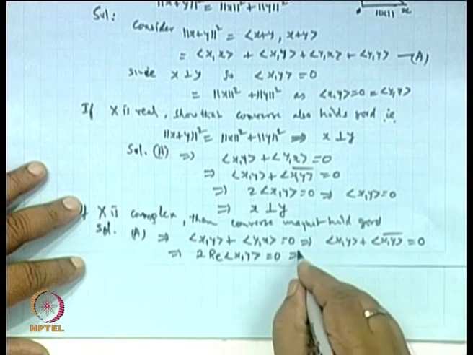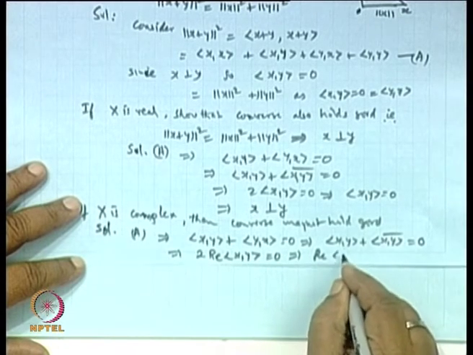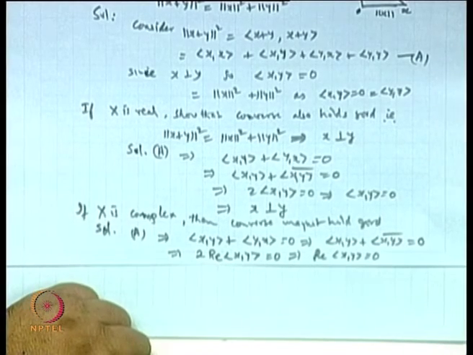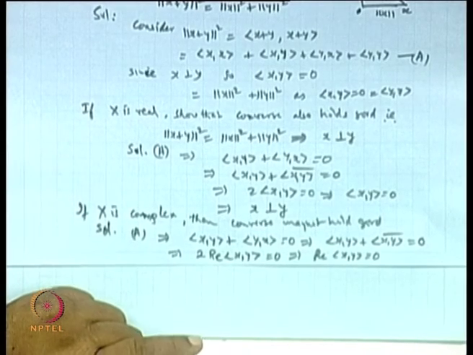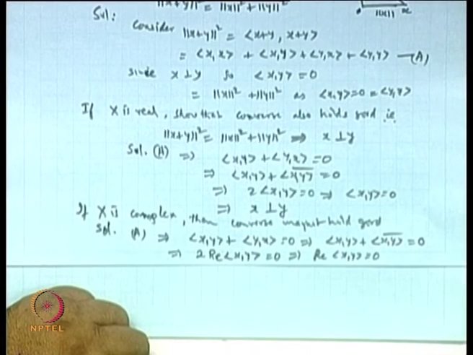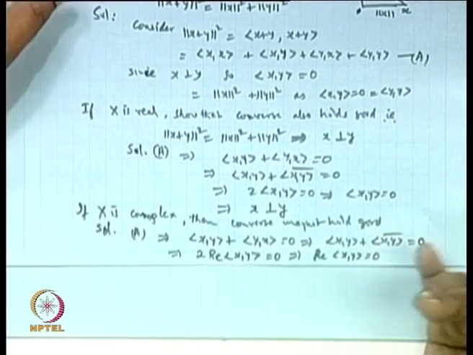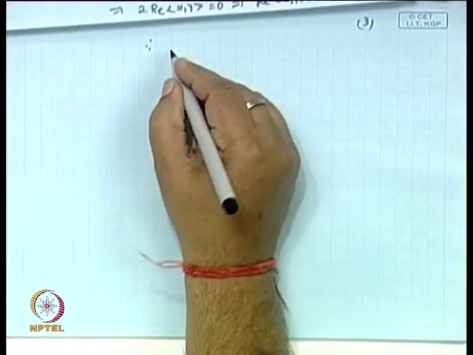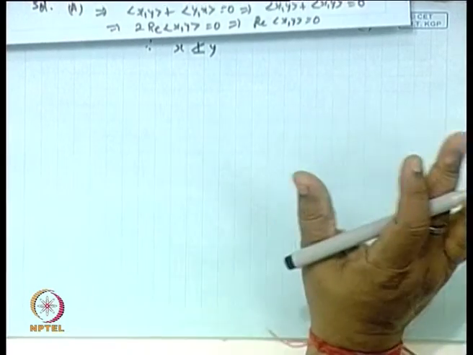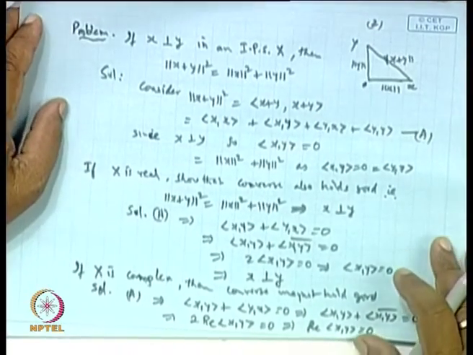It means the real part of the inner product x y is 0 does not mean the inner product x y is 0, because the complex part may not be 0. So this will not show that x is orthogonal to y, clear? So the complex part may not be 0, therefore x may not be perpendicular to y, okay. That is the reason.